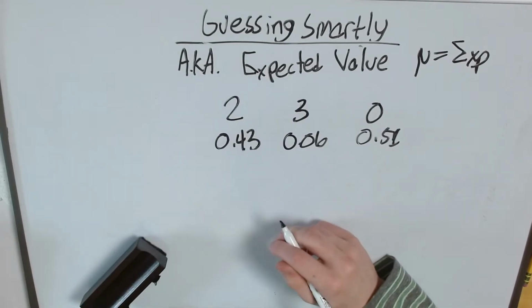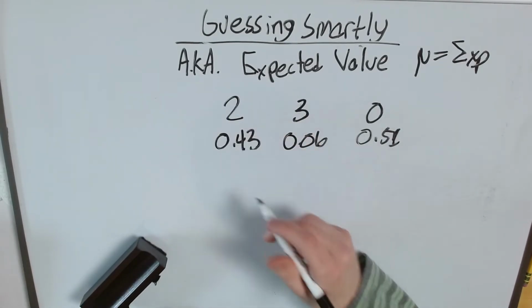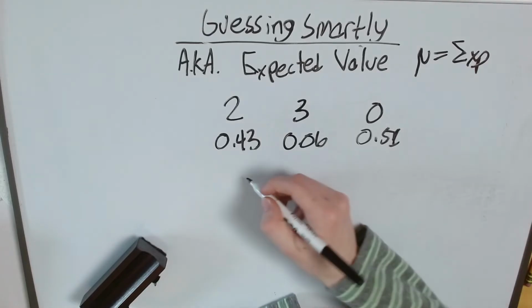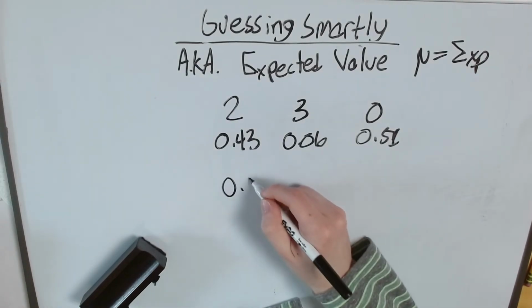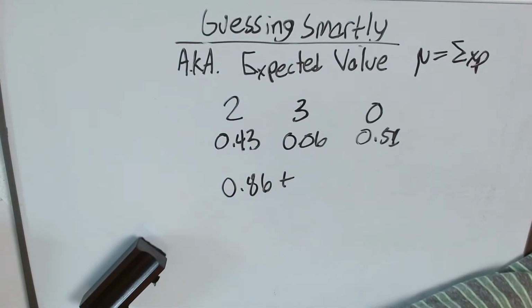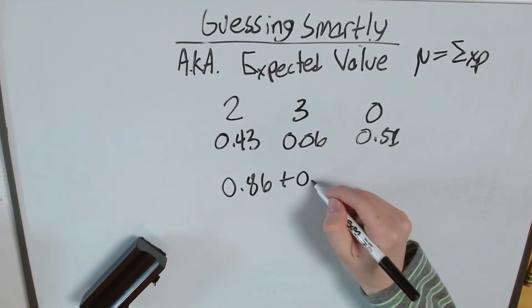Right, so what's expected value? Well, again, I multiply each number by the probabilities. So over here, that's 0.86. Over here, that's 0.18.